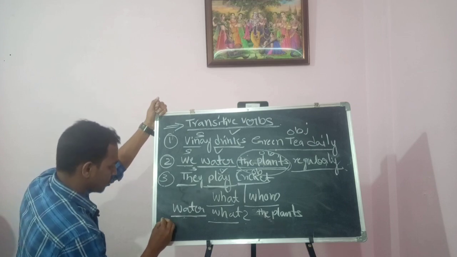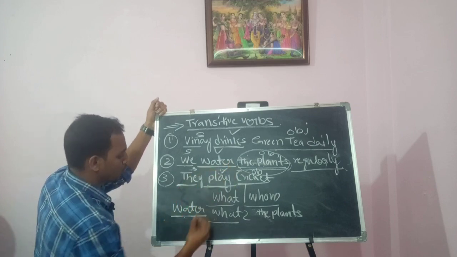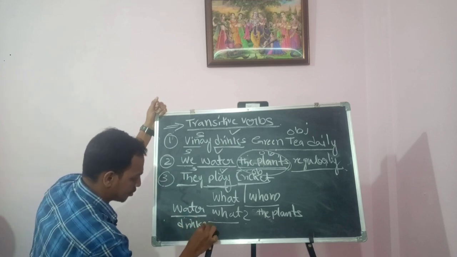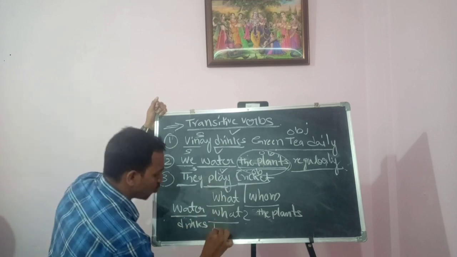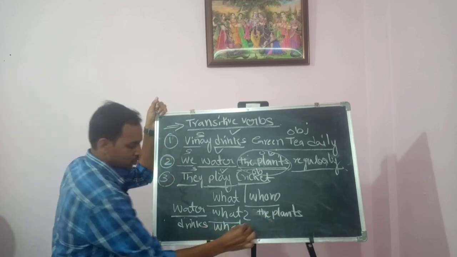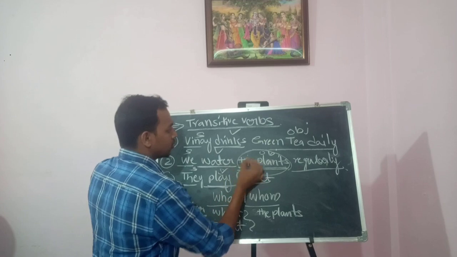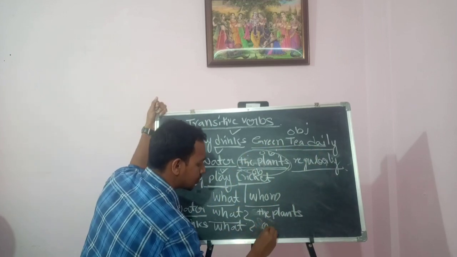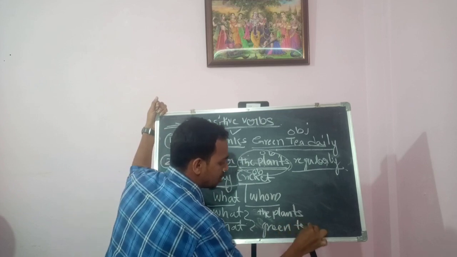Next one, drinks. Drinks what? Green tea.